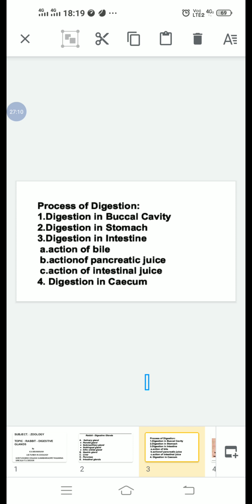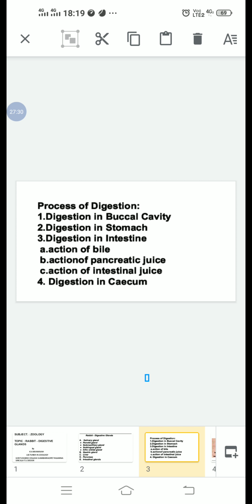Trypsin and chymotrypsin digest proteoses and peptones formed in the stomach into polypeptides. Amylase acts on carbohydrates and converts them into disaccharides.